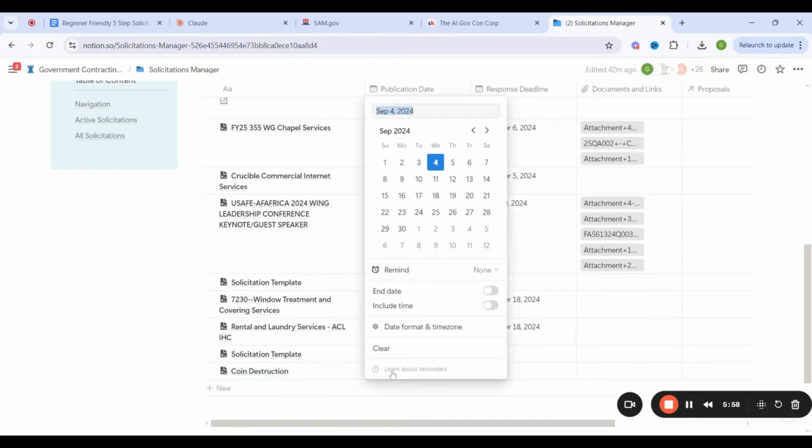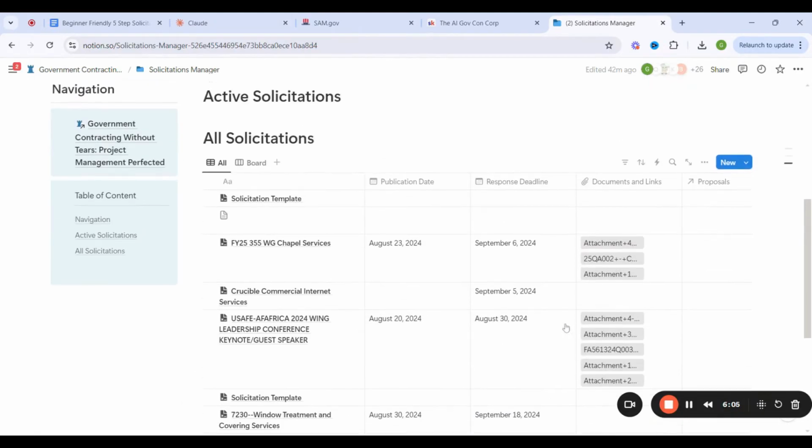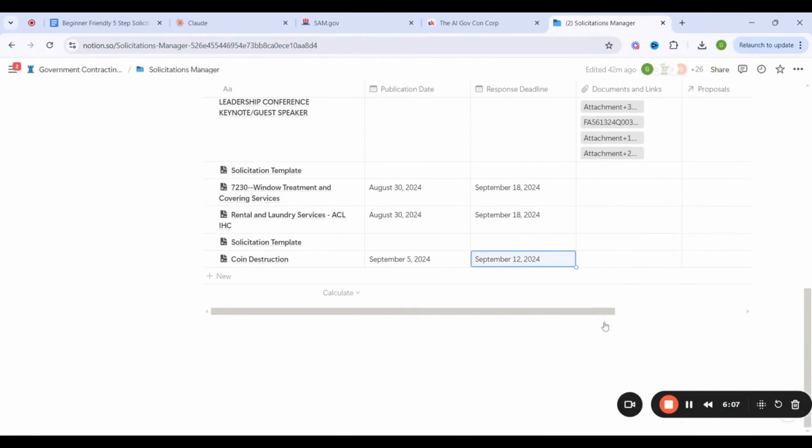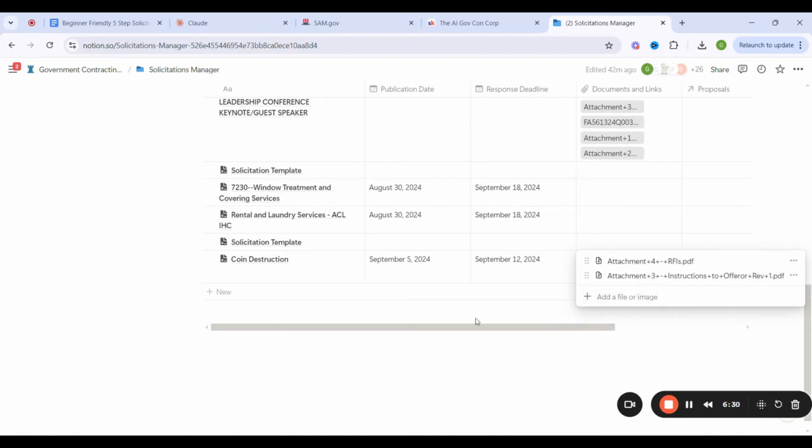You can add the relevant dates. I'm just going to put in some random dates here, but this is an illustration to show you how you're going to use the tracker. You add the dates, you can come in here and then you can put in these attachments. I'm going to throw in the attachments for this particular solicitation. So as you can see very seamlessly, we can add the attachments for the solicitation all in one place. You have the ability to now keep all your information in one place.